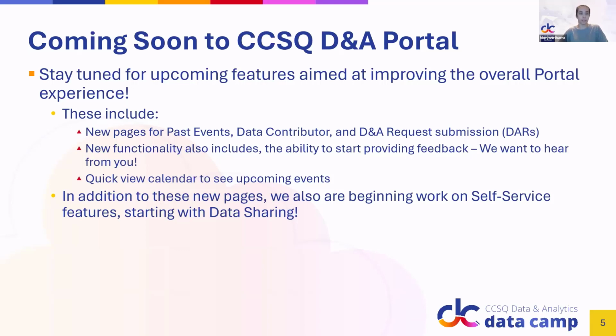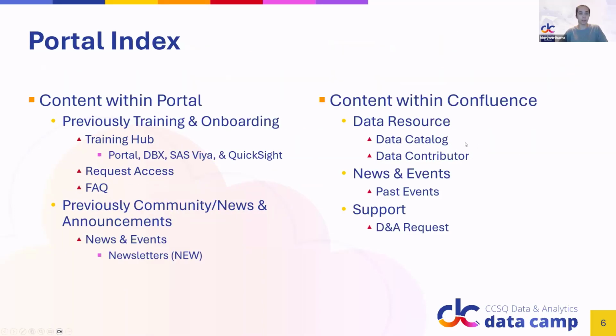And then with this next slide, we just wanted to provide you with a quick reference. This would be something that you could refer back to since there are new naming conventions and entirely new sections in Portal that didn't exist previously in Confluence. A couple examples of these include the training hub, tool-specific sections, the request access, and the FAQ pages, which were previously under the training and onboarding section in Confluence. This is the same for the news and events, which was previously community news and announcements.